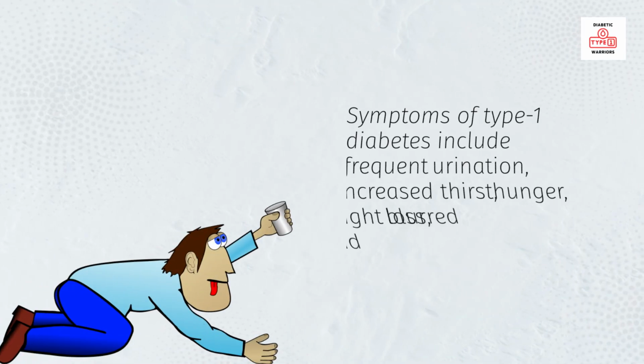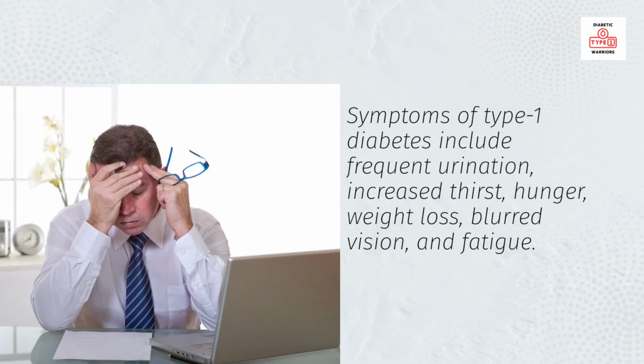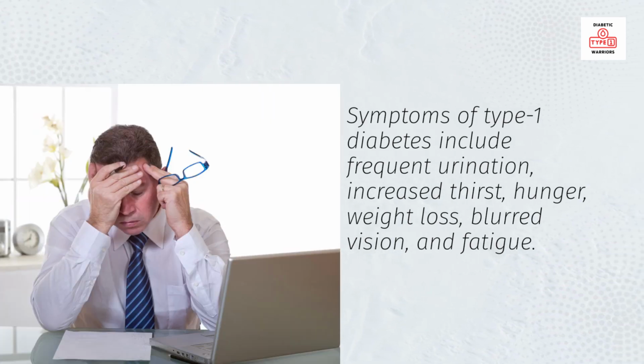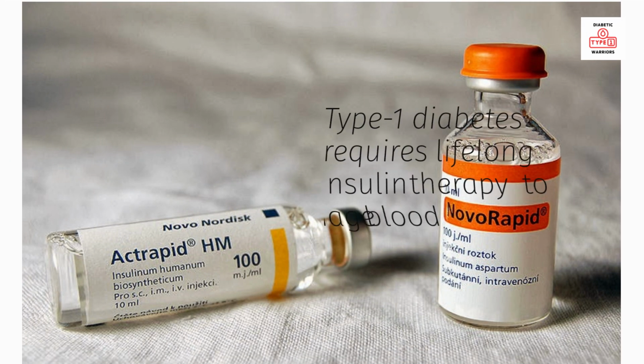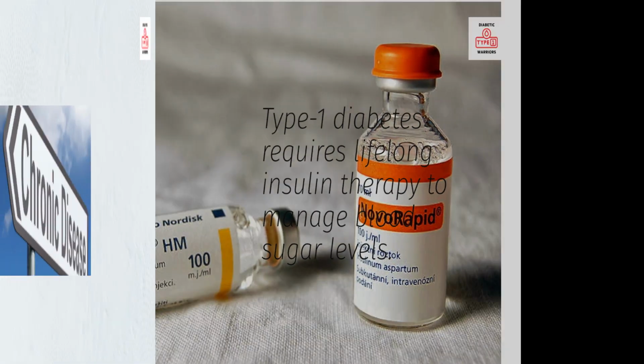Symptoms of type 1 diabetes include frequent urination, increased thirst, hunger, weight loss, blurred vision, and fatigue. Type 1 diabetes requires lifelong insulin therapy to manage blood sugar levels.